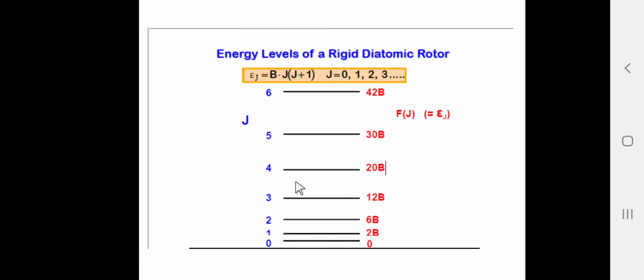Suppose the molecule is already in a higher energy level, say J is equal to 4. When emission takes place, it moves from J is equal to 4 to J is equal to 3 only, and here delta J is equal to minus 1. Or it moves from 3 to 2 only, not 3 to 1 directly, or 3 to 0 directly. Just from 3 to 2 only, or from 2 to 1 only, and here the selection rule is delta J is equal to minus 1.